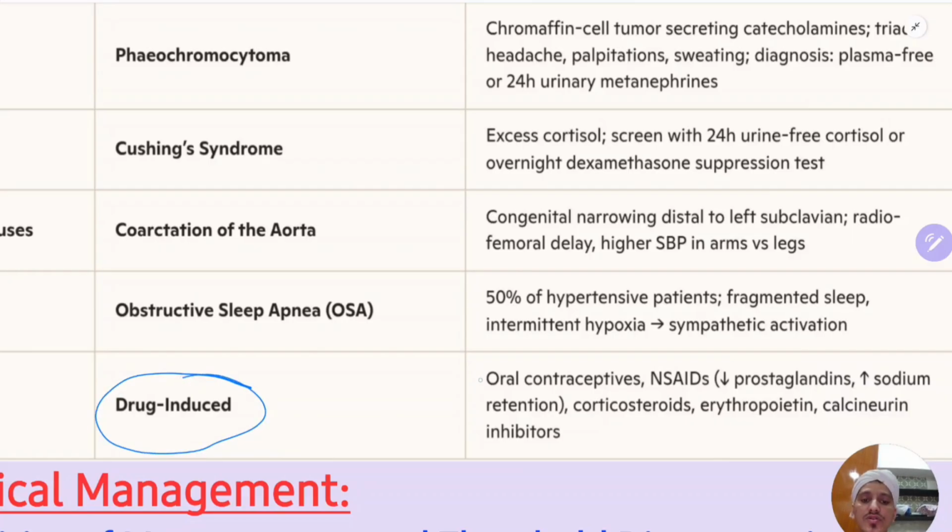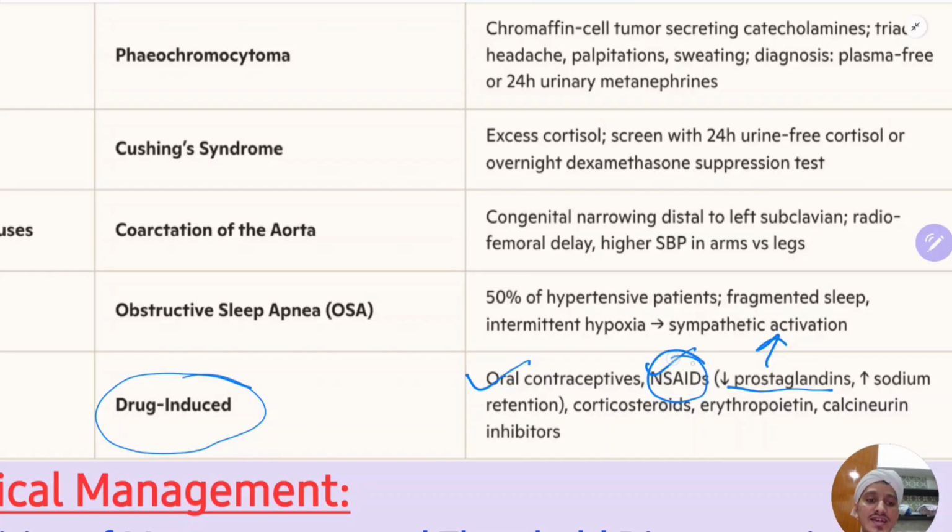Next is drug induced. Oral contraceptives when used for a long time will cause hypertension. And NSAIDs, what they will do, they decrease the prostaglandins. Remember, prostaglandins relax the blood vessel, relax the efferent arteriole. Prostaglandins in the kidney relax the efferent arteriole, and thus they cause less damage to the glomerulus.